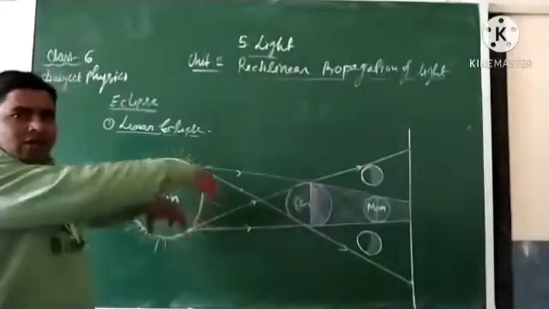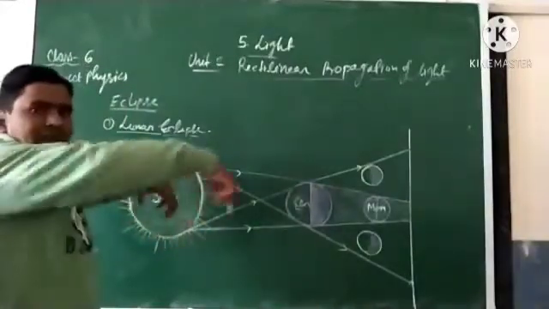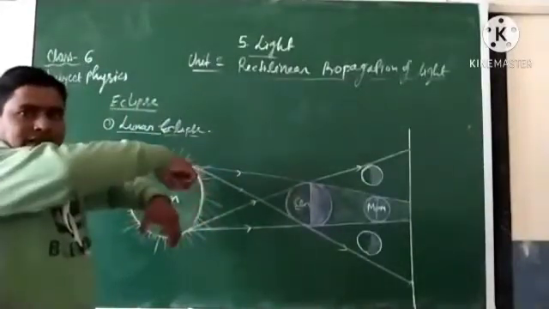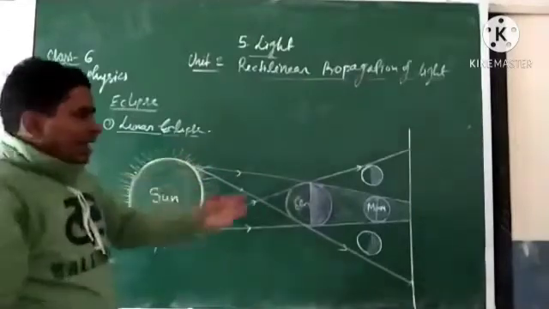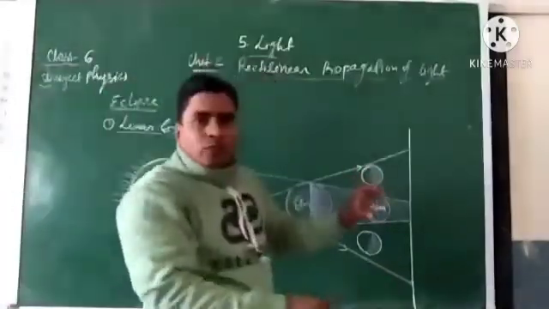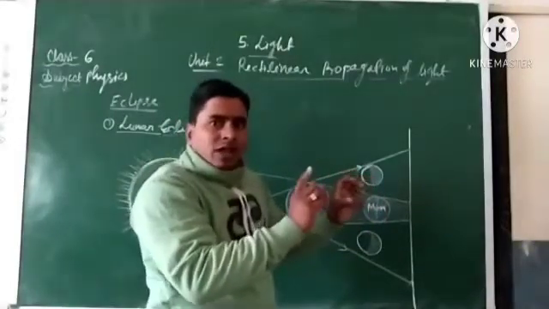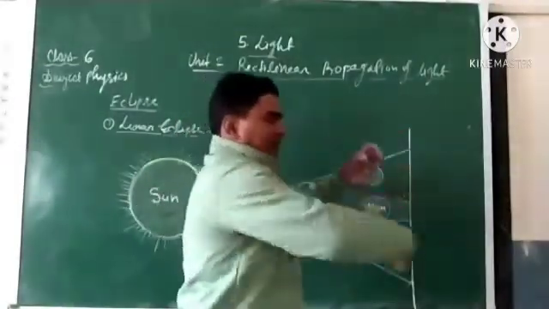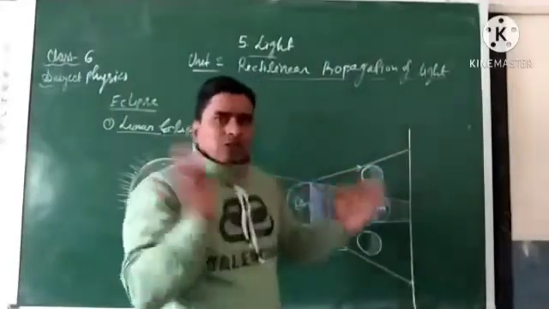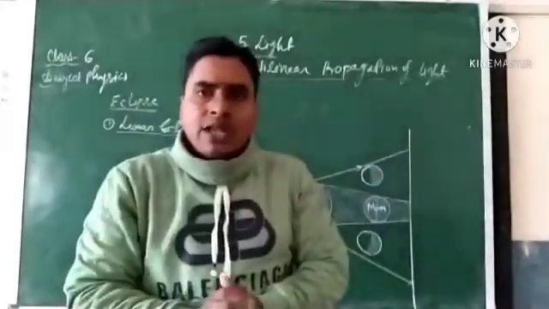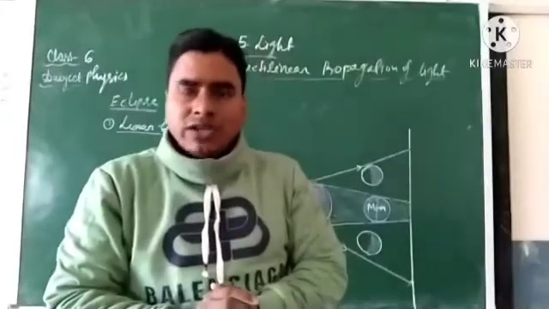Suppose the earth revolves around the sun in this way. This is a different plane, and the moon revolves around the earth in this way. So both paths of revolution are different and the planes are also different.